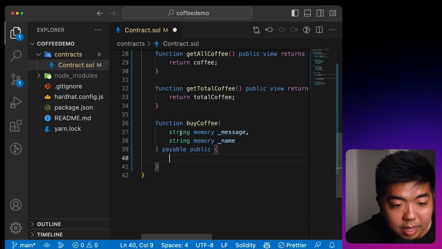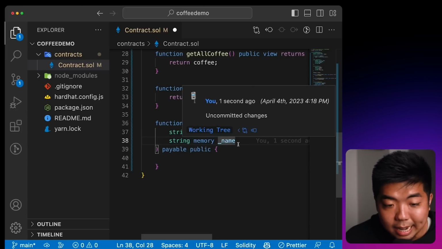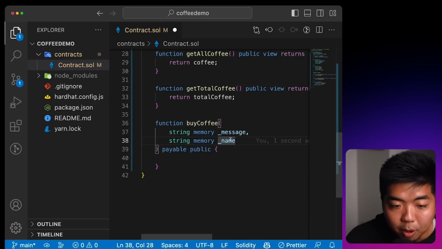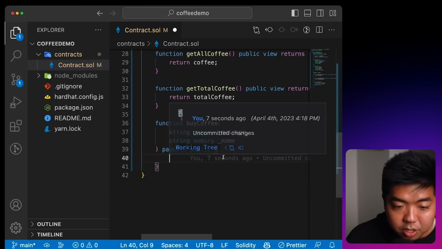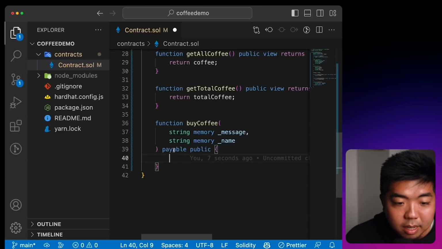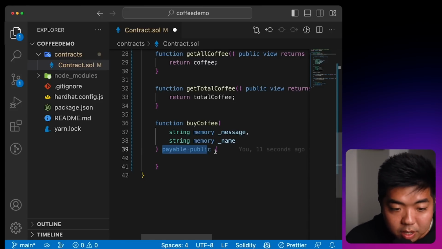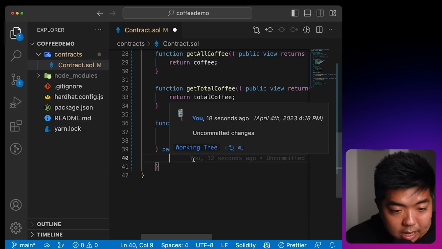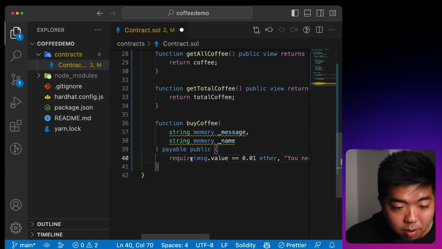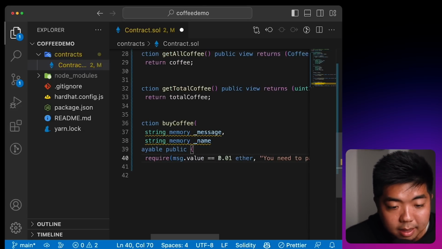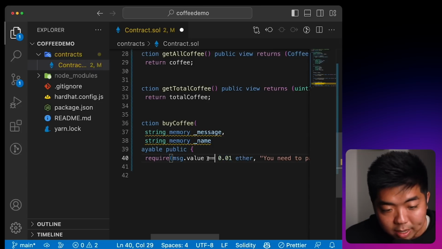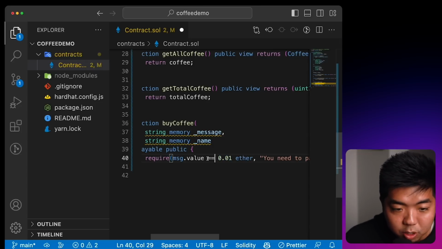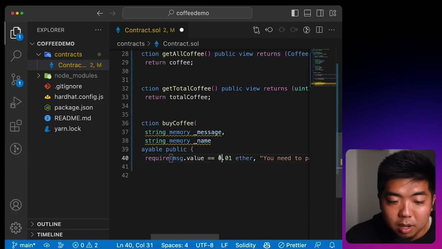Now this function here is going to take a message and a name. So if you remember our app that we showed in the beginning, someone can leave a message, and they can also put in a name. Now this function is a payable function, and we are going to make it public. In our function, we're going to require that whoever is calling the function has to pay the 0.01 ETH, no less, no more. We're going to make sure that we hard code in the 0.01 when we create our app.